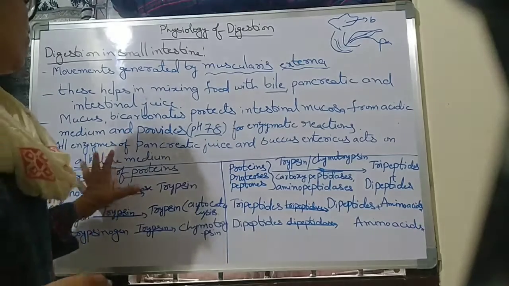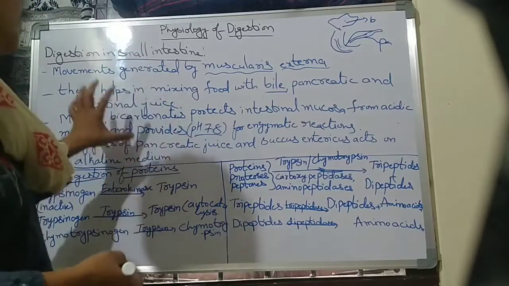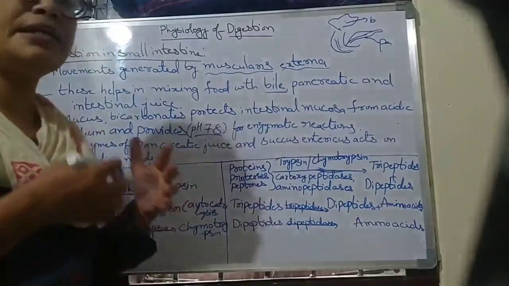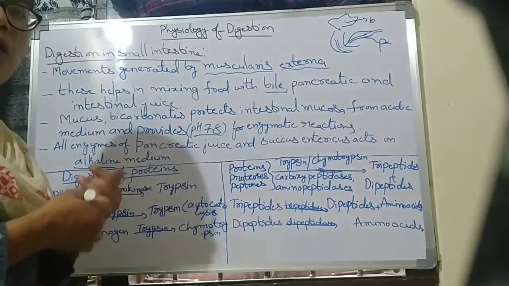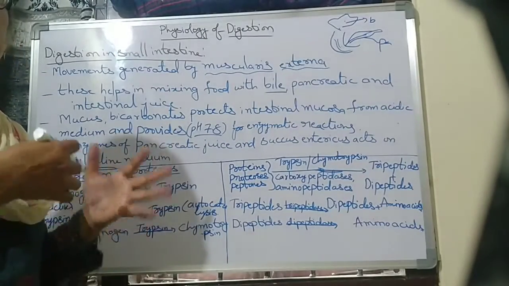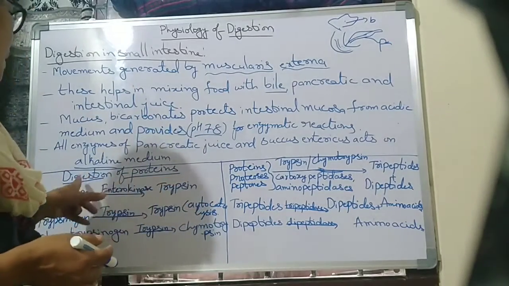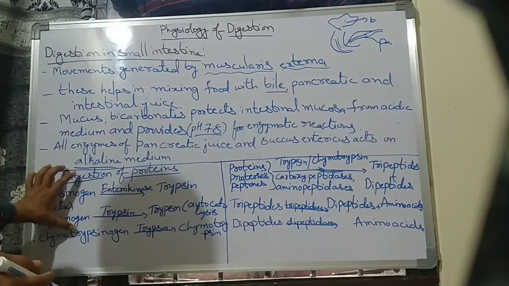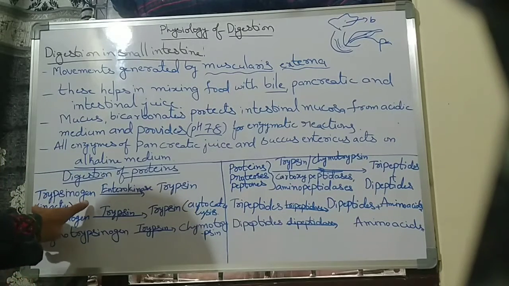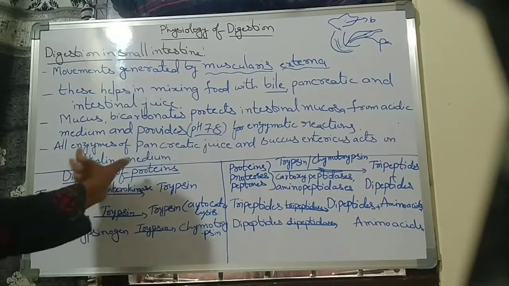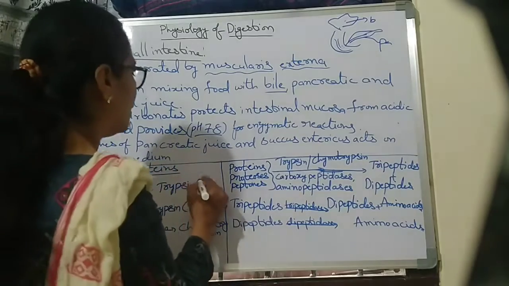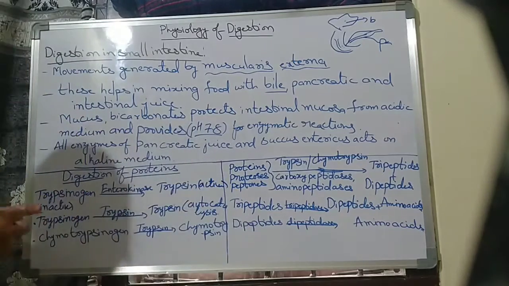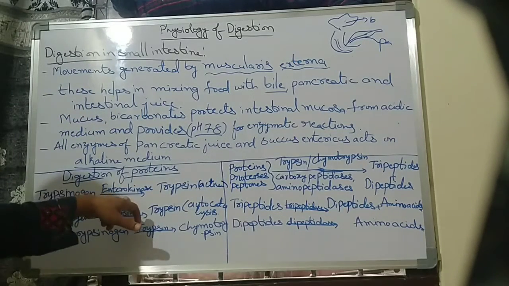Now we learn the digestion of the different food components: how proteins and carbohydrates are digested. First, the digestion of proteins. Trypsinogen is the inactive form, which is converted into trypsin, the active one, in the presence of the enterokinase enzyme.